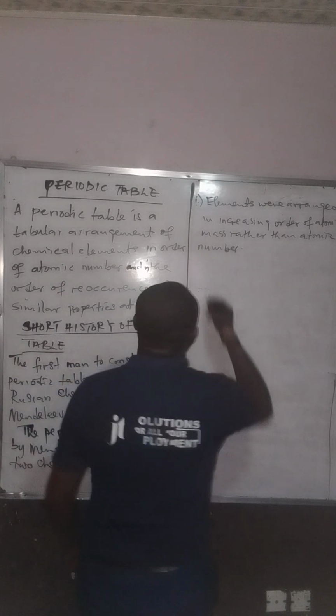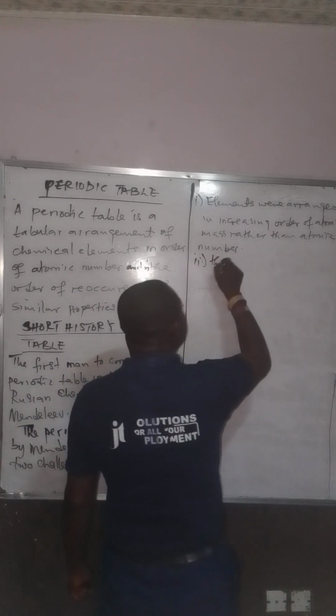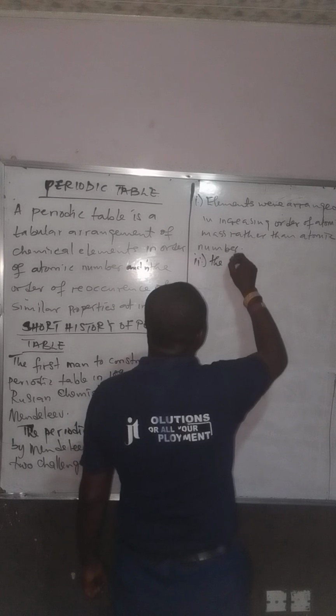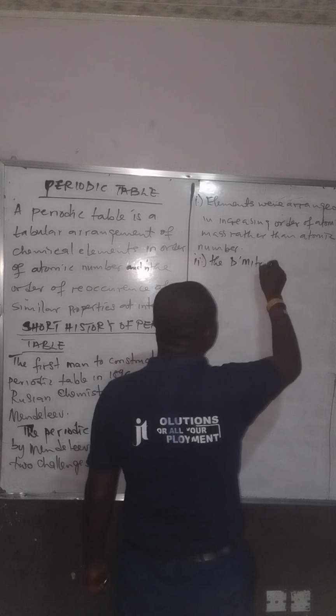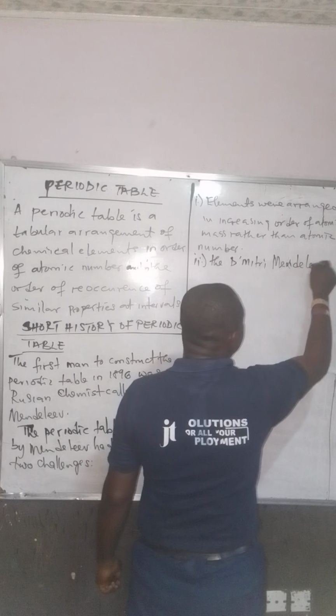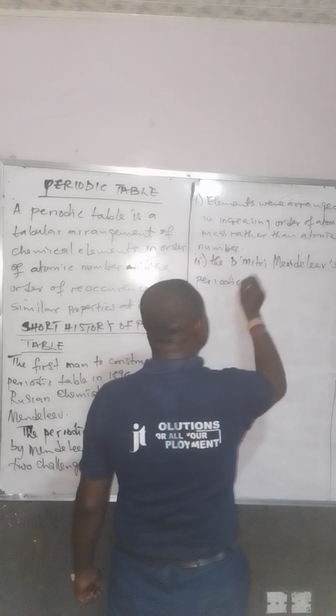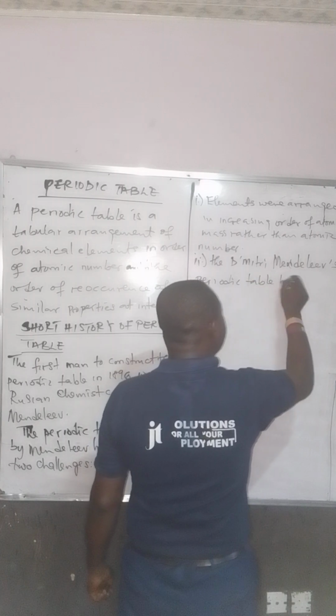Another challenge was that the Dmitry Mendeleev periodic table had gaps.